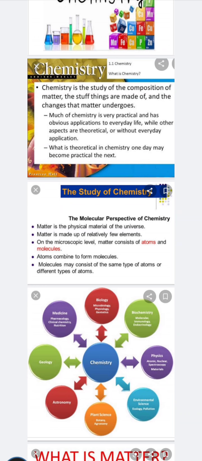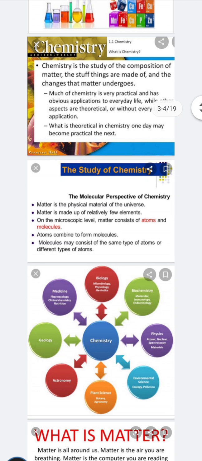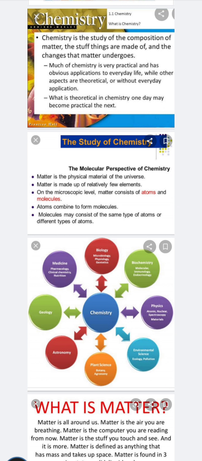What are atoms and molecules? Atoms are the smallest particles which combine to form molecules. A molecule consists of the same type of atoms or different types of atoms.